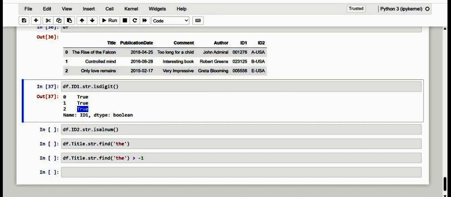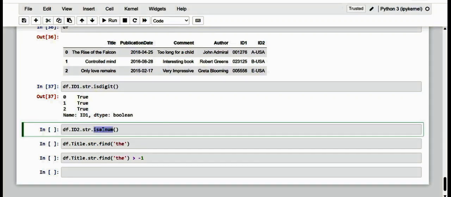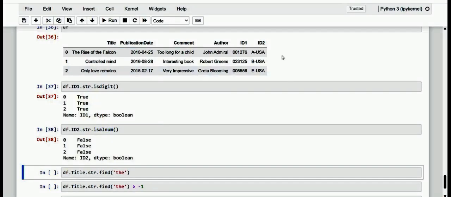The same goes for the opposite, that is, if we want to make sure that each row of a column contains only alphanumeric characters, you can use isalnum. When we pass it, everything here in ID1, ID2, see here in ID2, everything is exactly alphanumeric.